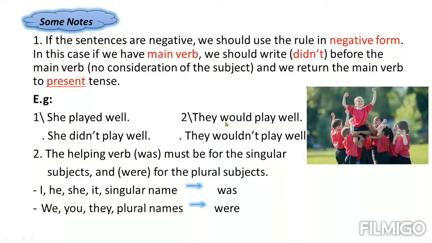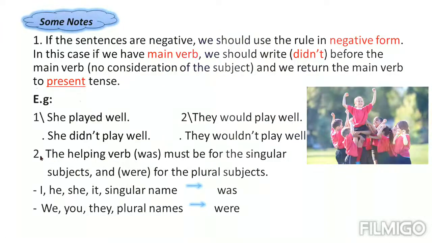For example, if you have will, you can use will plus not. It's going to be will not or won't. This is the construction form. How do you make a negative form of this sentence? You just add not to the modal verb. Would, wouldn't. Could, couldn't. Might not, for example. But if it is, for example, past simple, you have to write didn't plus the base. She didn't play well.